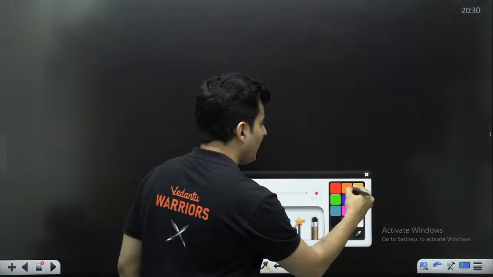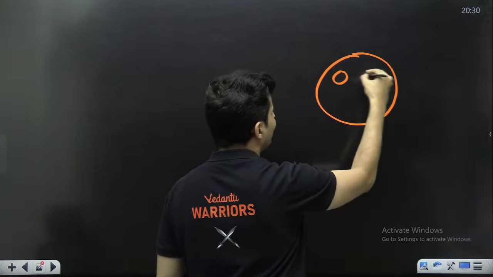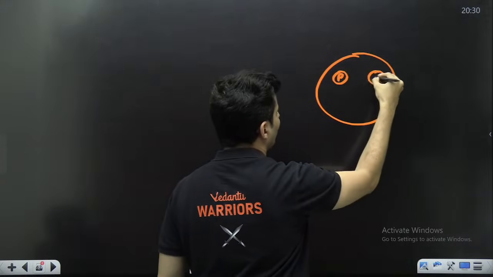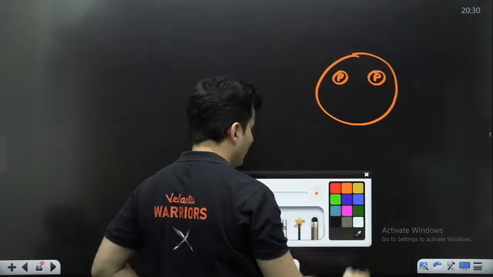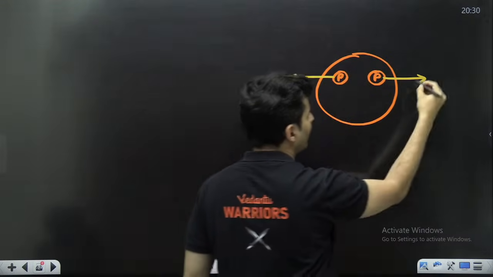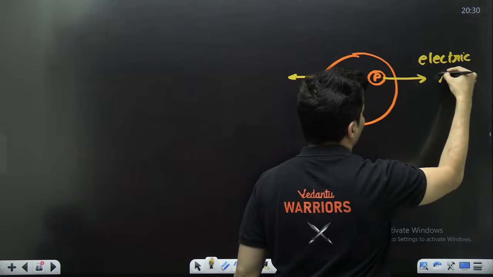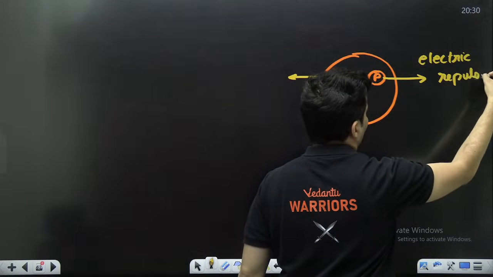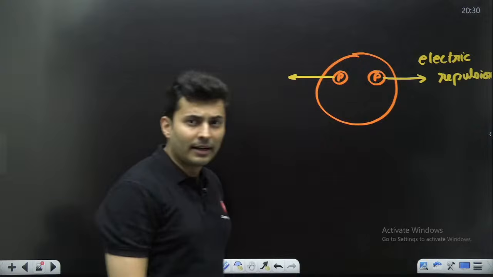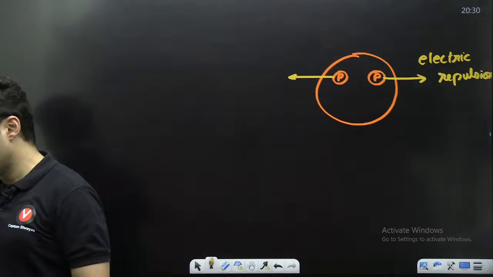Now, inside a nucleus, how is it that two protons are staying together? Because these two protons will experience an electric repulsion. There will be a strong electric repulsion. If there is a strong electric repulsion, they should fly off, but still they happen to be inside the nucleus.